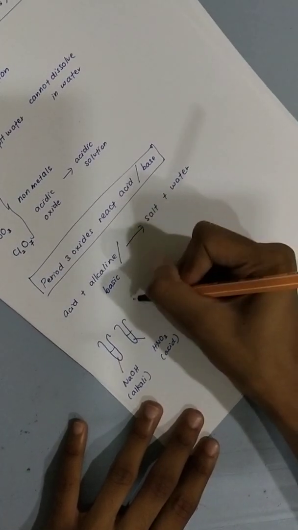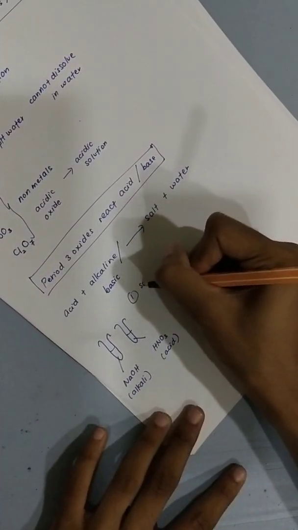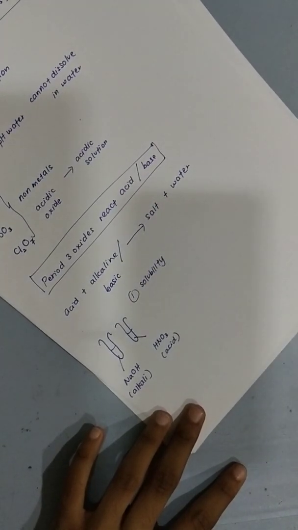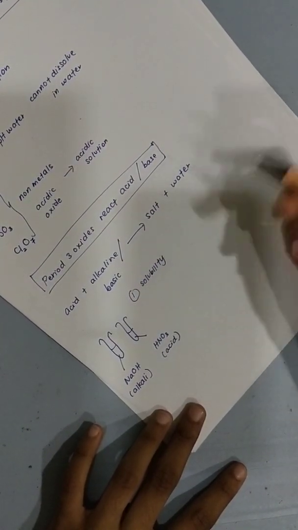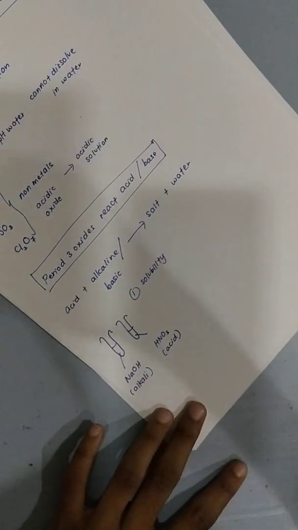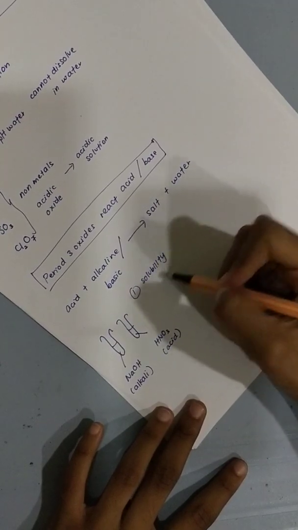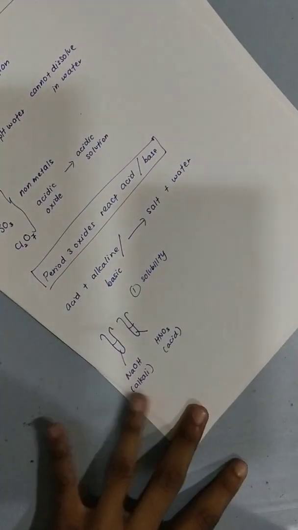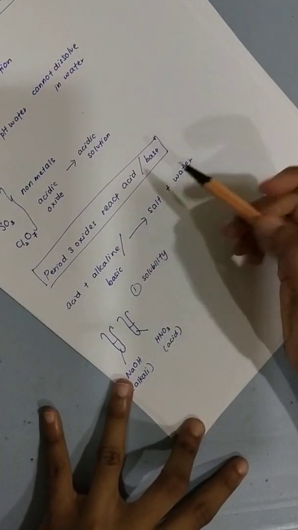You are going to check their solubility. Solubility means they dissolve and then they react. If they can't dissolve, they cannot react.